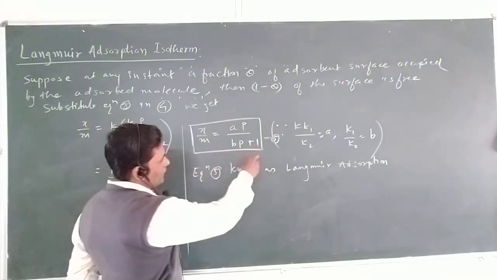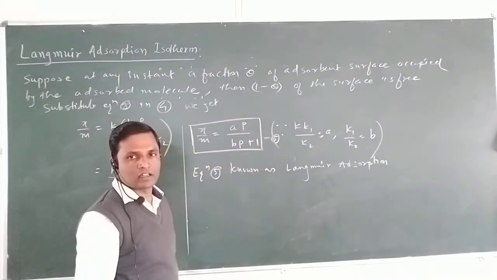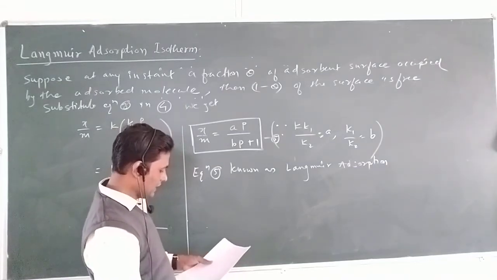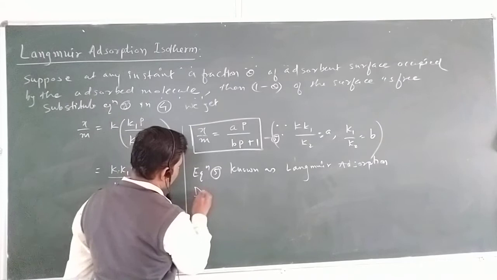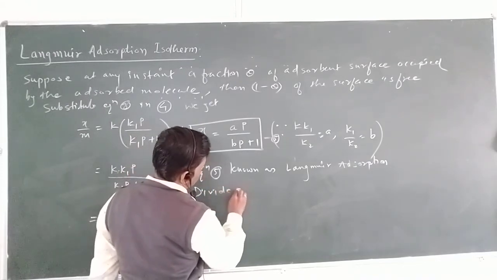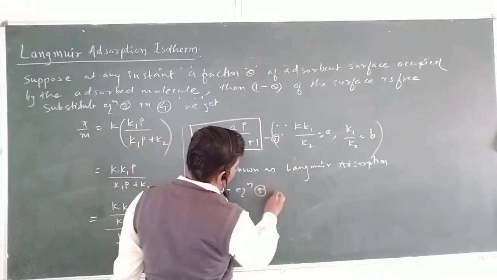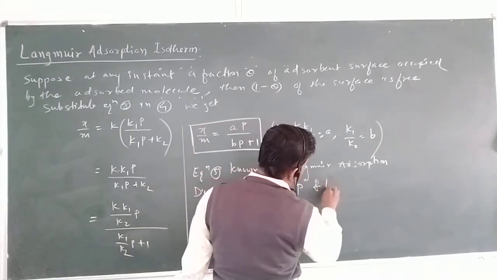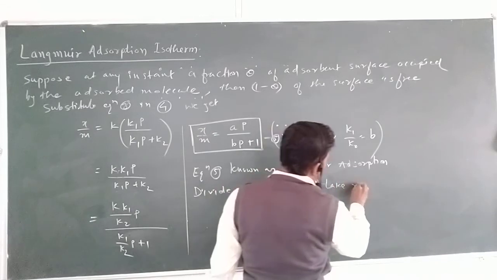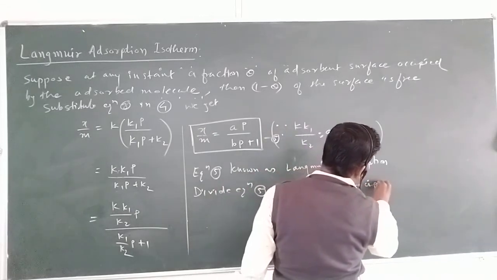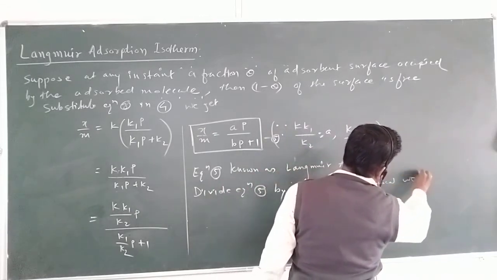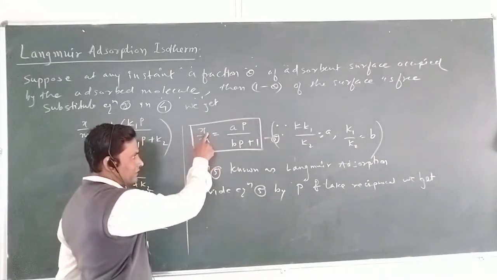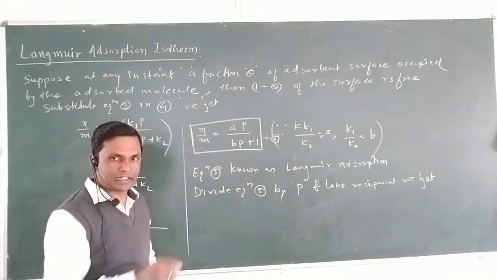Now see what we have to do. Divide equation number 5 by pressure P and take the reciprocal.